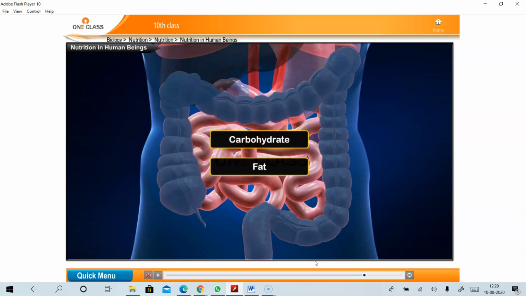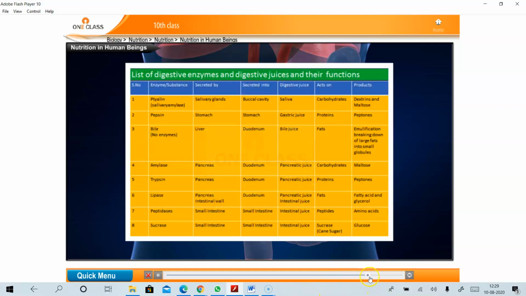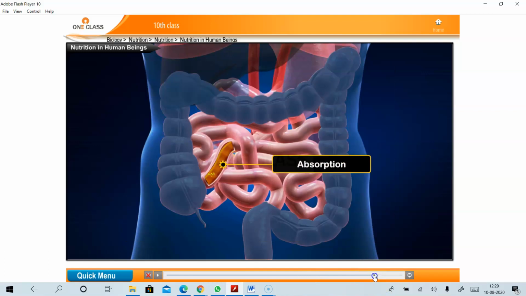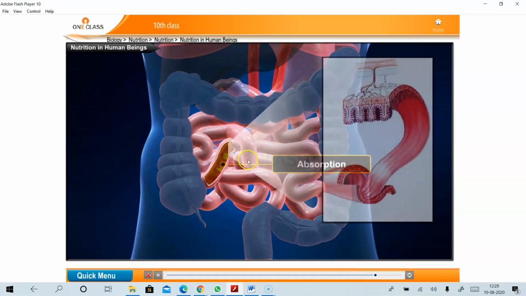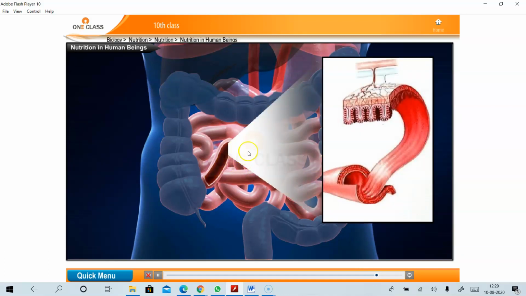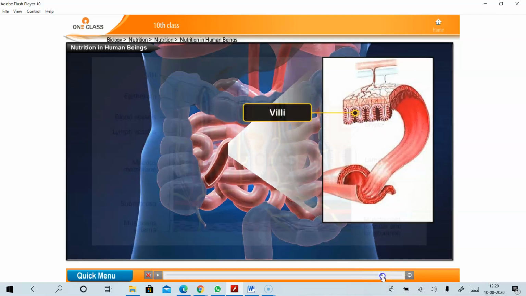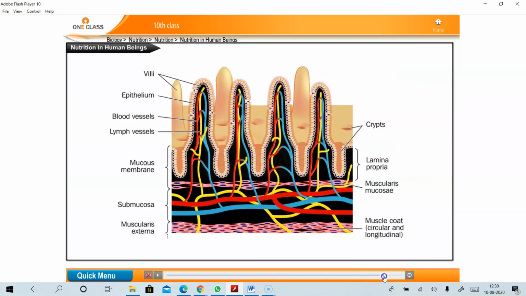There are many finger-like projections arising from the wall of the intestine. The absorption takes place in the blood. After the food is digested in the small intestine, it is absorbed into the blood. The small intestine contains villi.